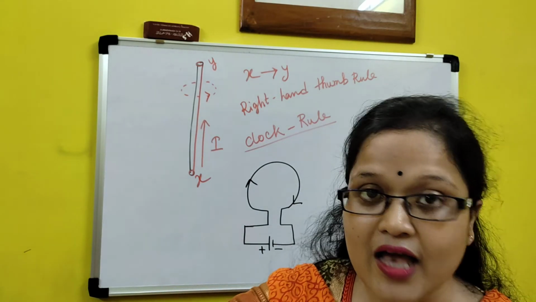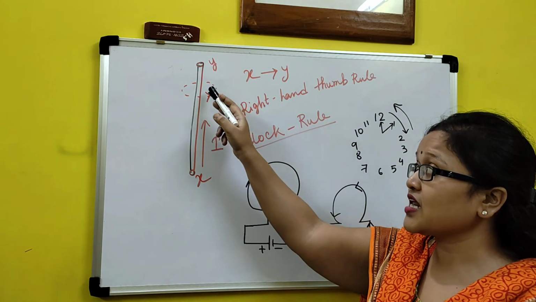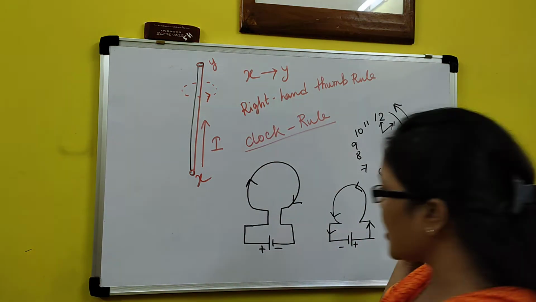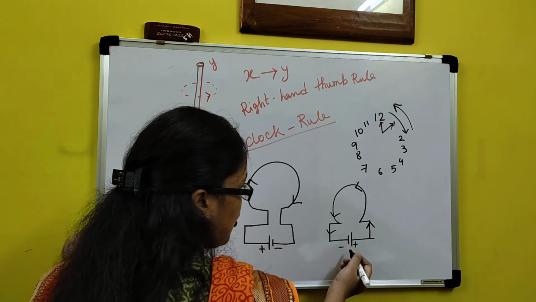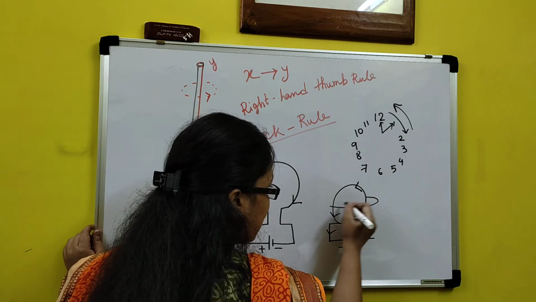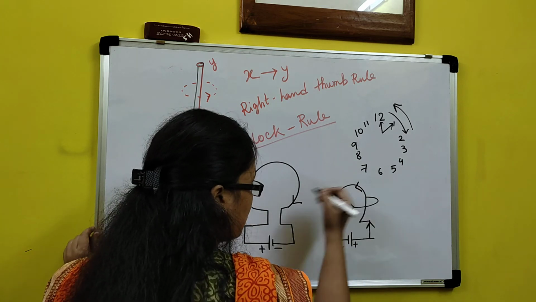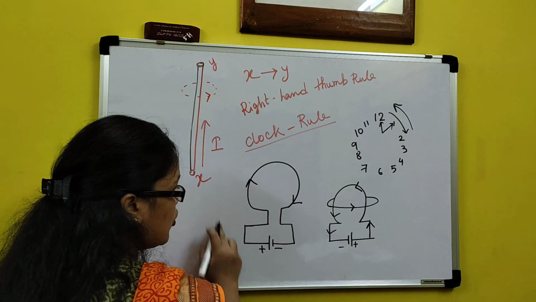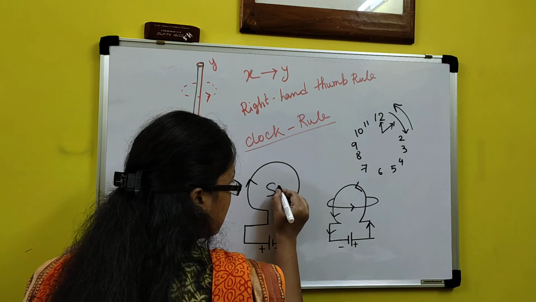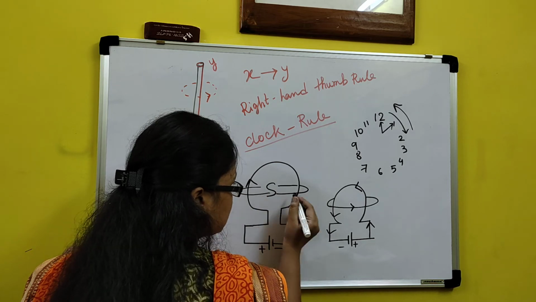Remember that. So why am I telling this? Because when I am using the right hand thumb rule, I get only a circle, but which one is north, which one is south? So I can write now, if this is my conductor and current is flowing in the anti-clockwise direction, this front side is the north pole, so this is the direction of the magnetic field. Clear? North to south, done. If current is flowing in the clockwise direction, this is south, means from back to front it is coming. Clear? It is always coming from north to south.